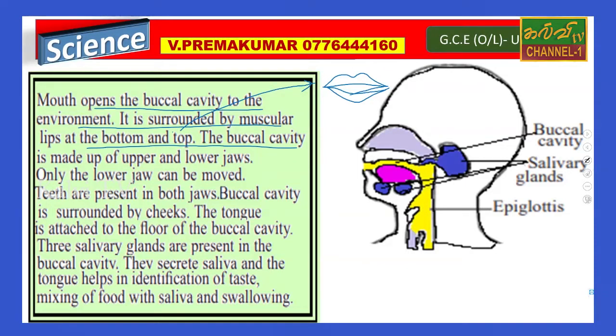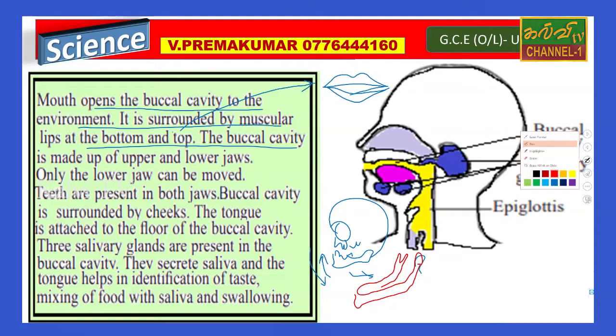So you know that when you consider the skeletal structure, the lower jaw is movable. If you remove the lower jaw, we can find several teeth.